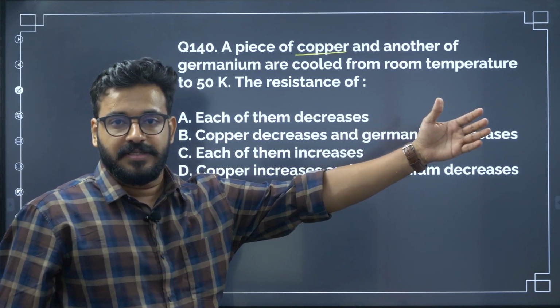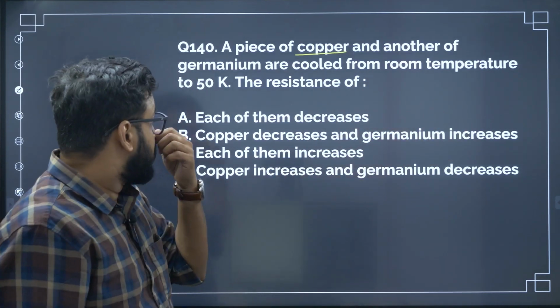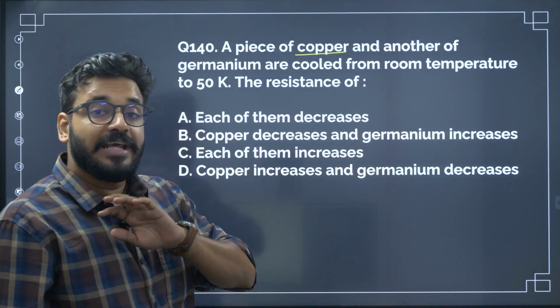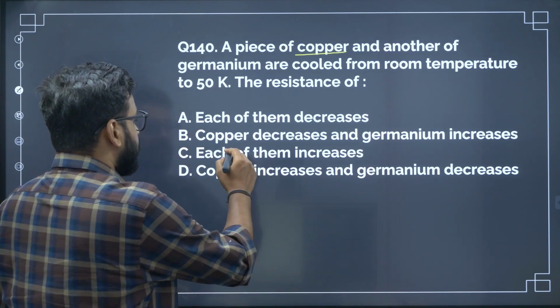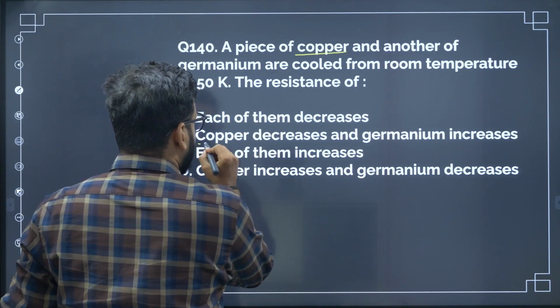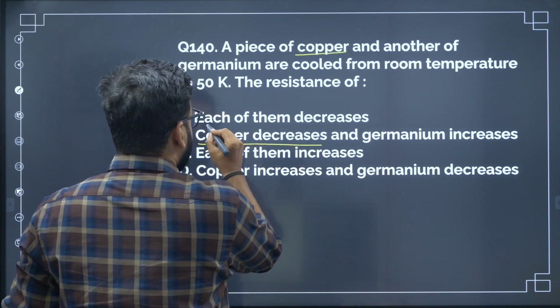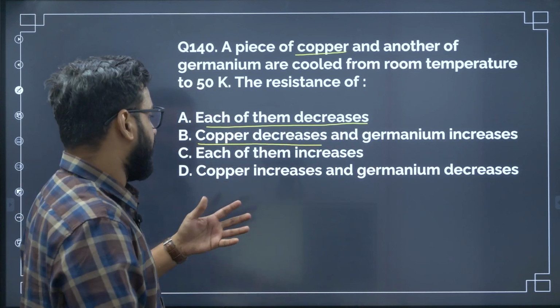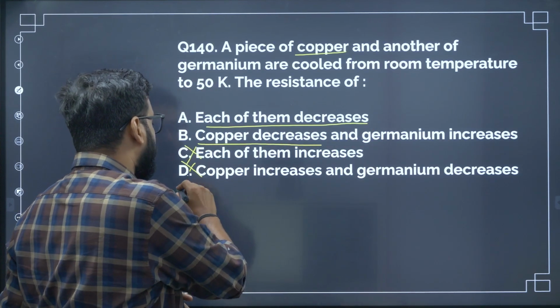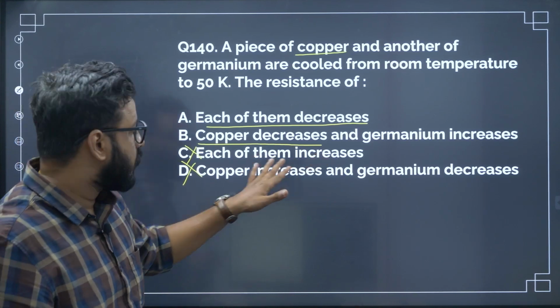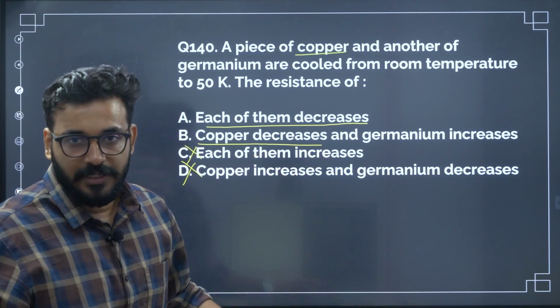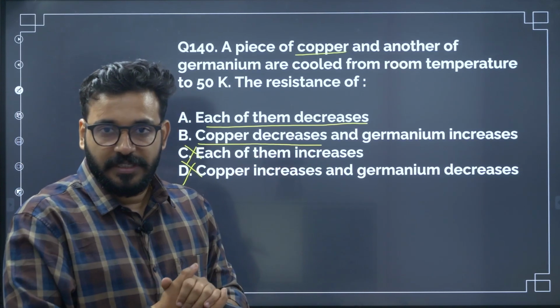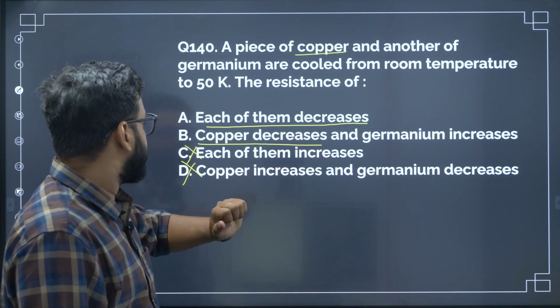Temperature increases, resistance increases. Temperature decreases, resistance will decrease. So for copper, resistance will definitely decrease. Increasing is not at all there with copper. So these two options are eliminated. Now you are left with only options A and B.